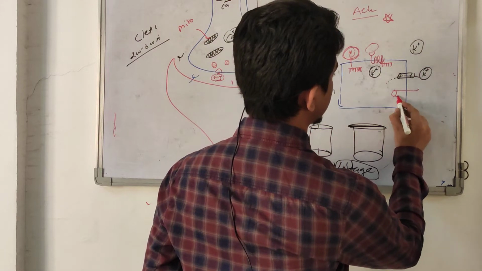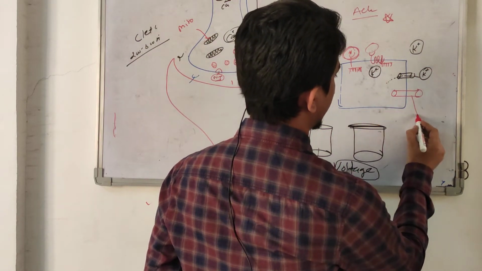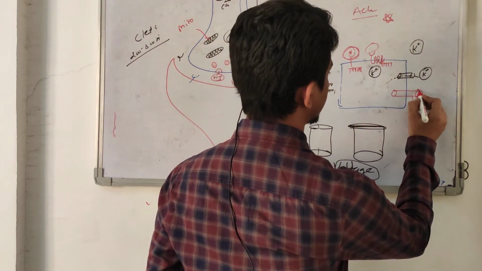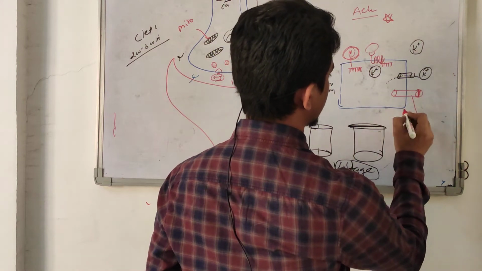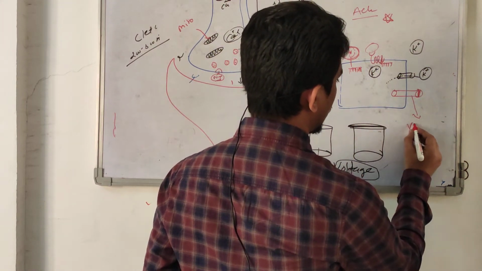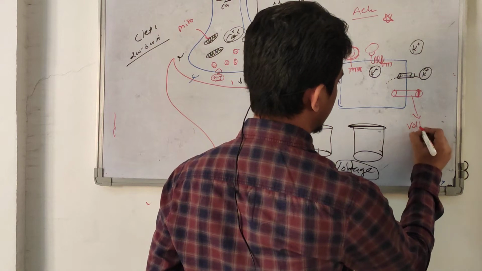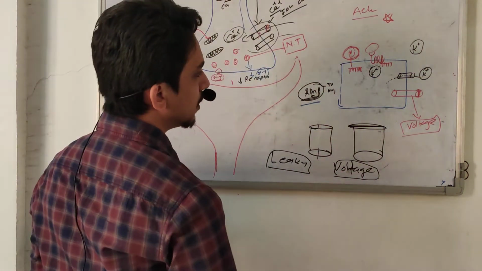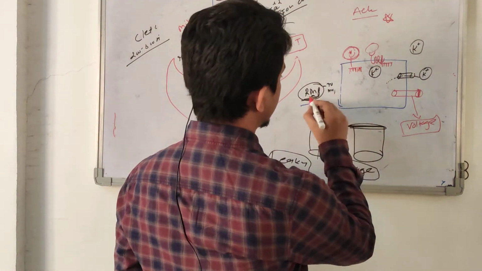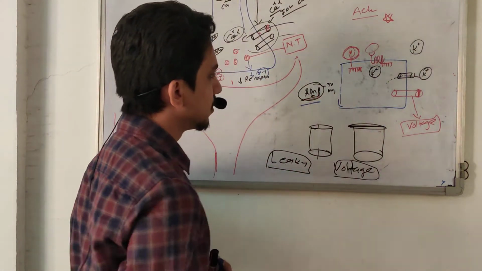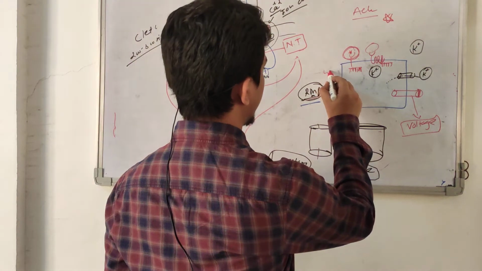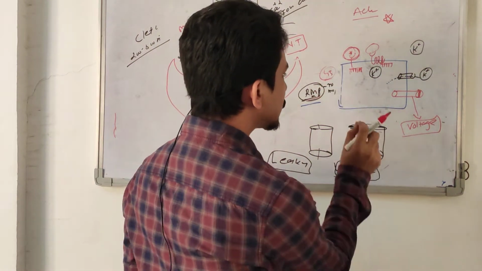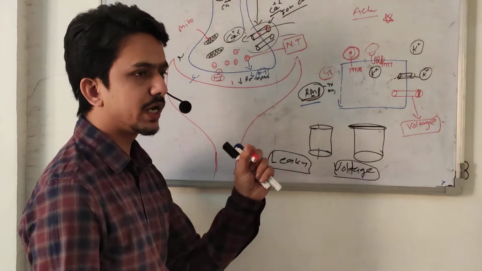Suppose this is the ion channel, but it has a door. What are they sensitive to? Voltage. They operate when they lose the polarity, from minus 70 to minus 45. They are sensitive to a specific voltage.